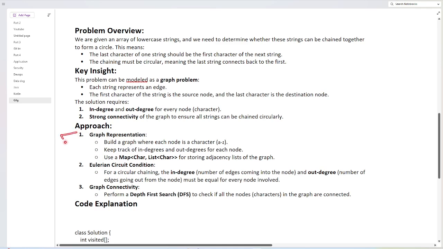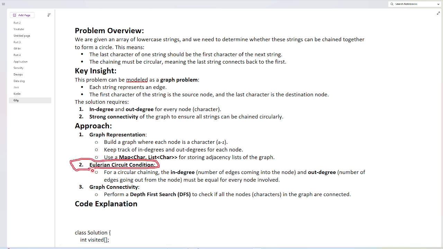So the approach is that we have to build a graph. In Java, you can use a map, where the key is the character and the value is an adjacency list, to store the edges for each particular node. Use the adjacency list to store the graph, and keep track of in-degree and out-degree in arrays. We have to build a graph which consists of lowercase letters A to Z. That's also straightforward. And then the Eulerian circuit conditions, which means that you have to form a circle, right?